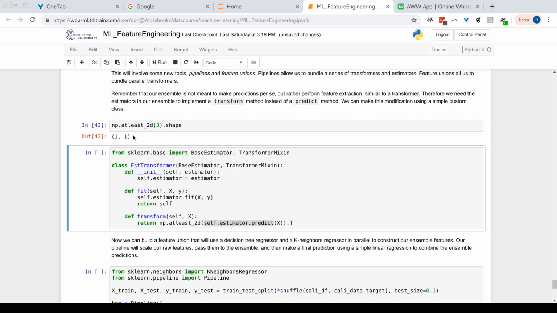So we take the shape, and sure enough, it's a 2-dimensional array of 1 row and 1 column. Let's say we do something else, like I'm going to use the arange function to generate a 1D array of size 5. If I look at the shape, it has generated an array of 1 row and 5 columns.